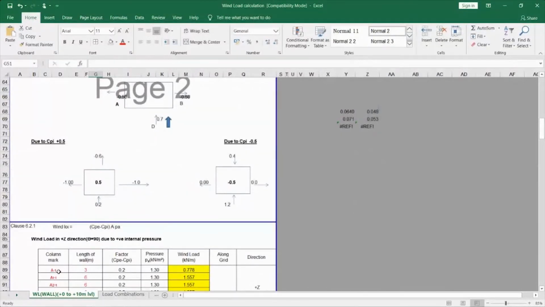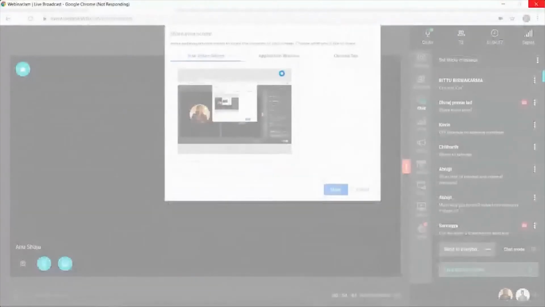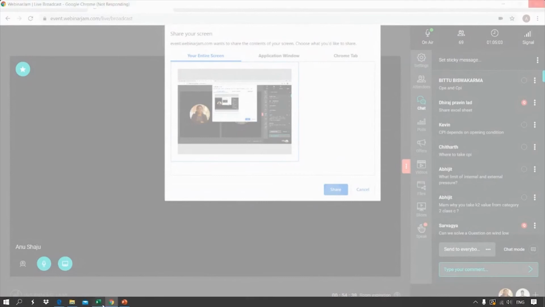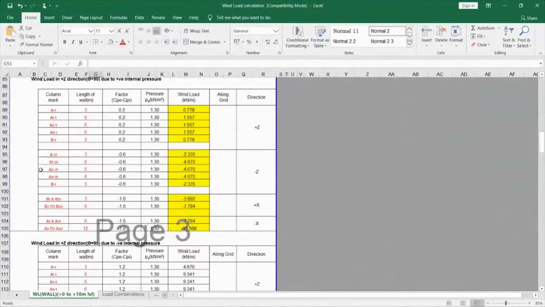So, if you see in the table, I think you might be confused here about why I've used 3, 6, 6, 6, 3. My column to column spacing in my building is 6 meters.